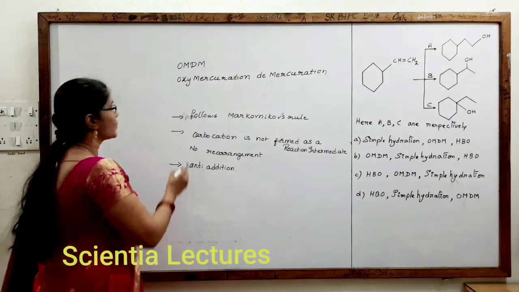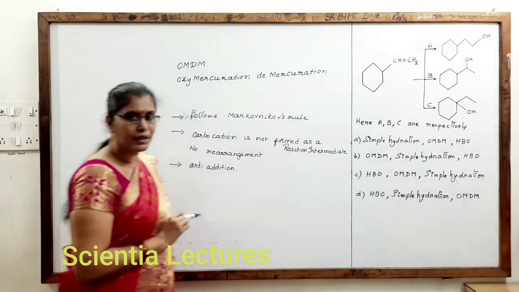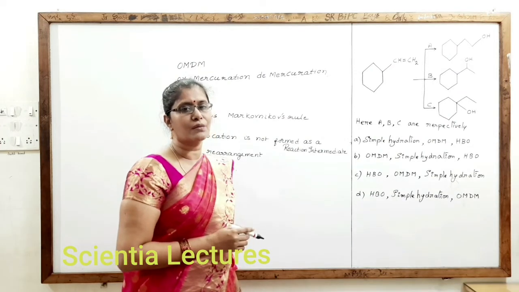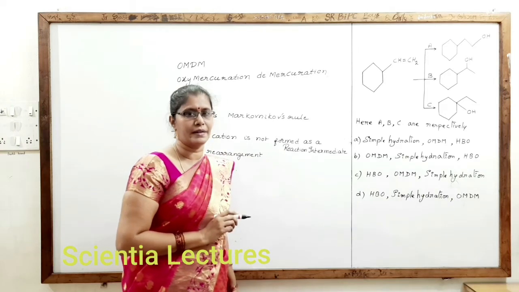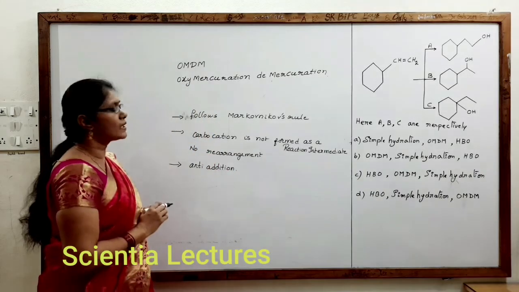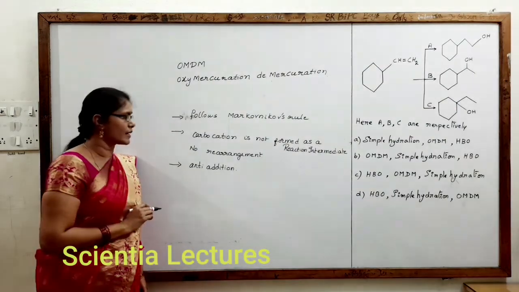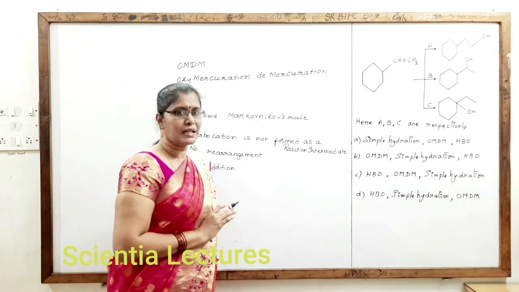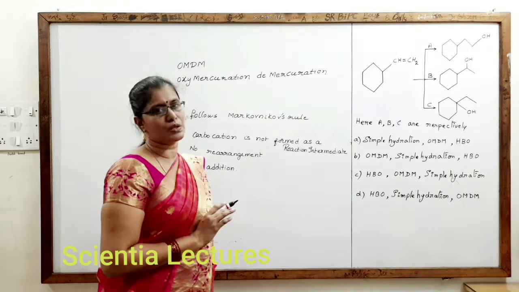Is this clear? Remember that for oxymercuration, demercuration, the reagent is mercuric acetate in the presence of OH-, and in the second step for demercuration we have to use NaBH4, that is sodium borohydride. It follows Markovnikov's rule and forms the Markovnikov product. Carbocation is not formed as a reaction intermediate, hence there are no rearrangements possible.